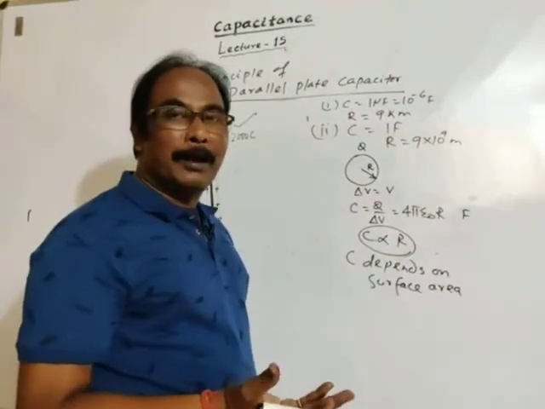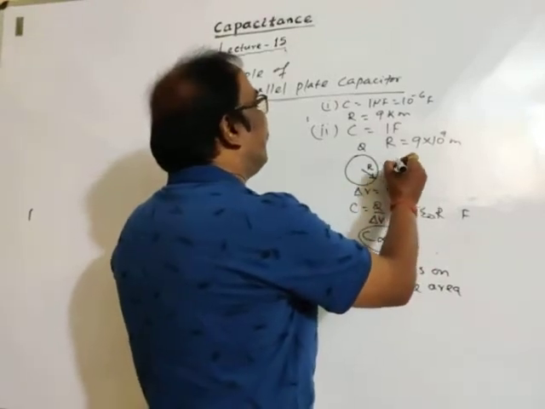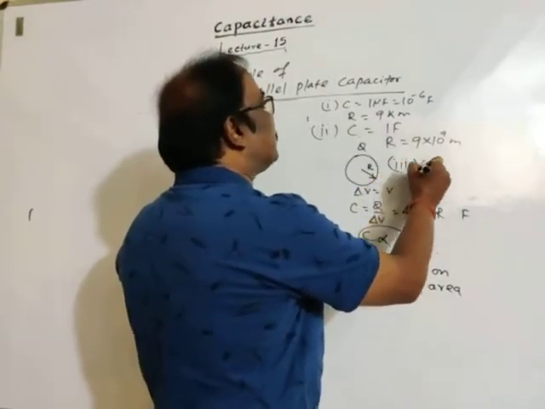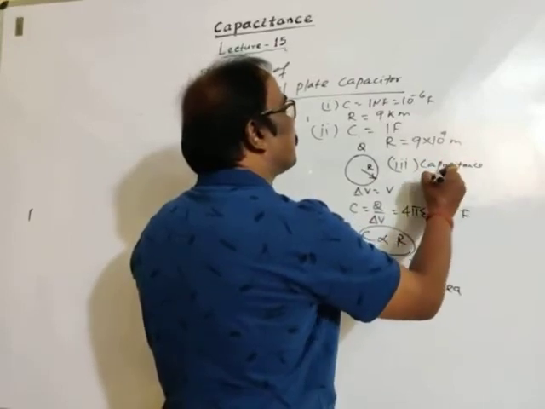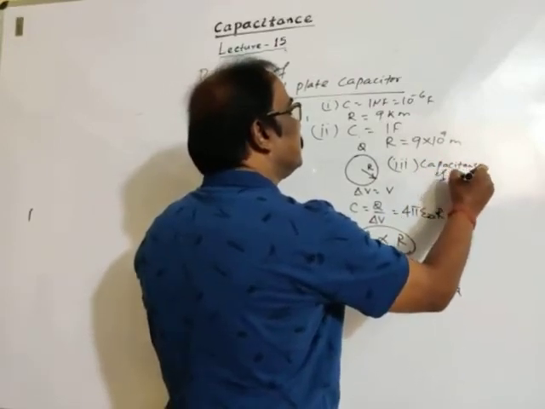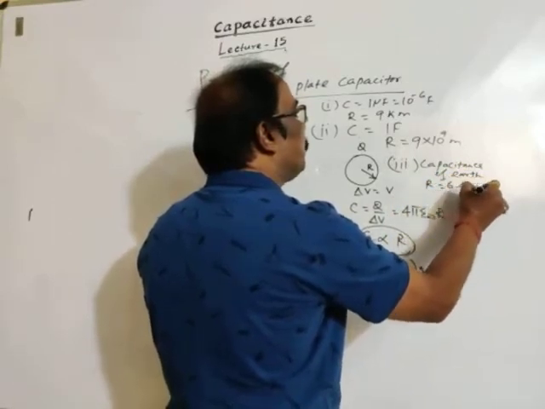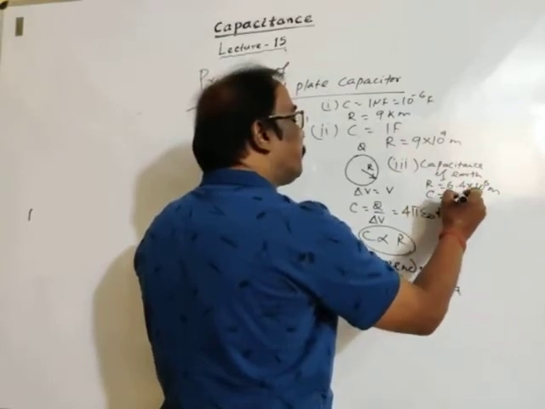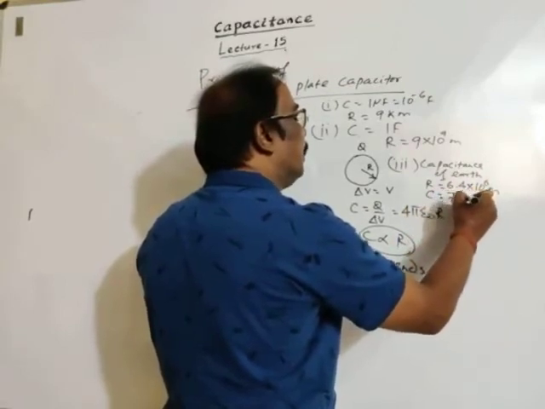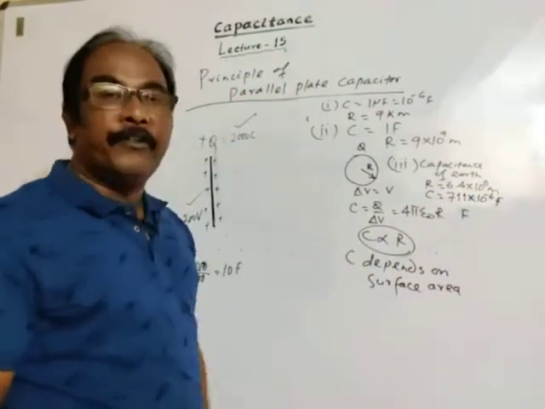Taking the radius of earth as 6.4 into 10 to the power 6 meter, the capacitance of earth is approximately 711 into 10 to the power minus 6 farad. This was our previous discussion.